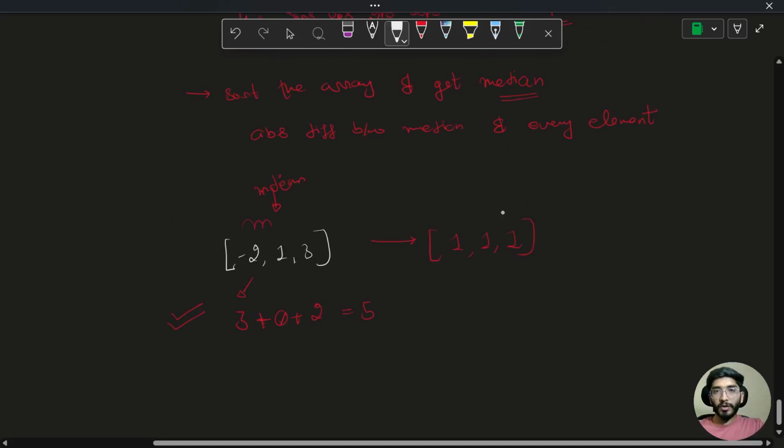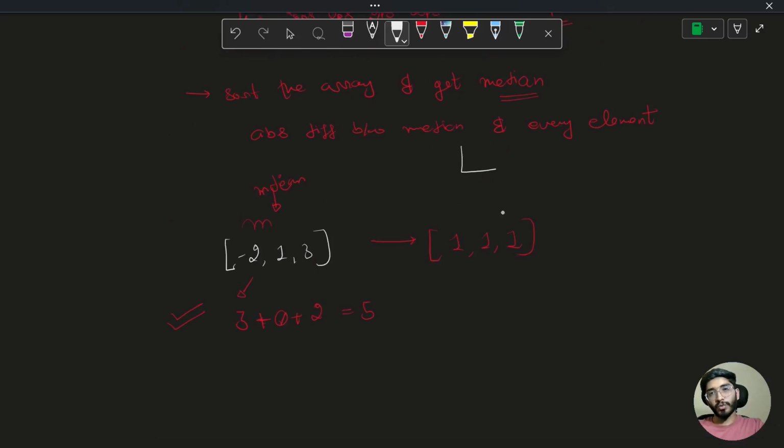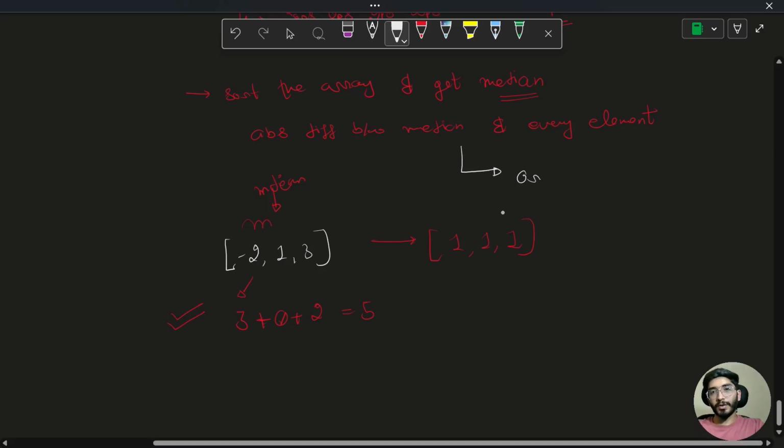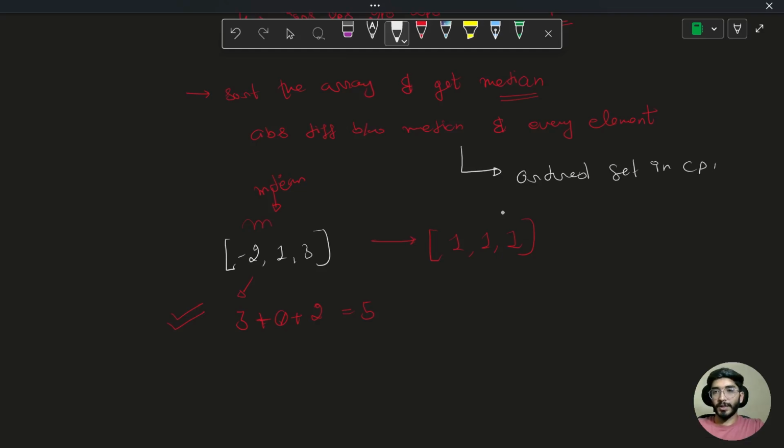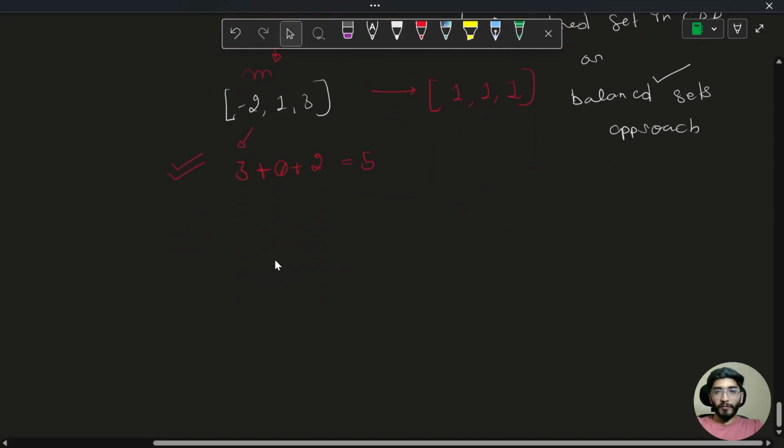And if you want an optimized version of how to do this, there is ordered set in C++, or there is the balanced sets approach. So this is a data structure which can help you do the same thing very easily, or you can implement the data structure by yourself, which will help you get the same thing. Cool. So we'll discuss this.